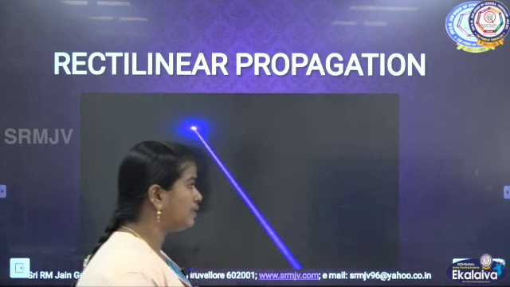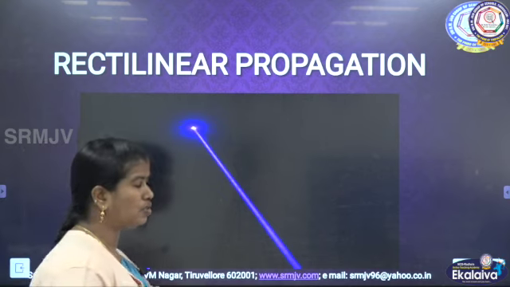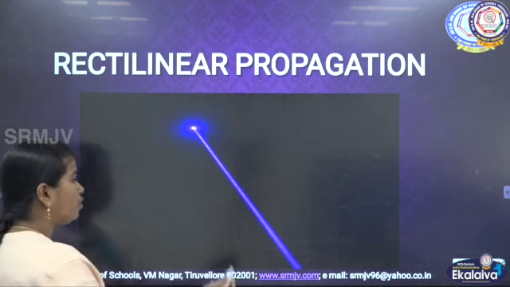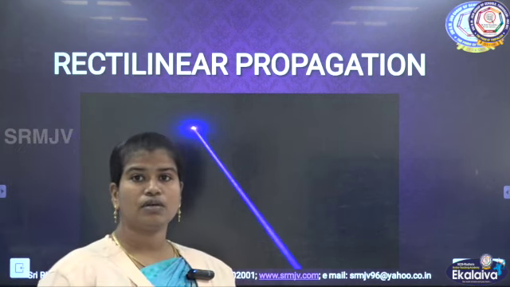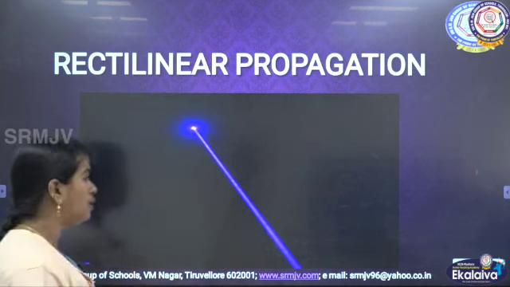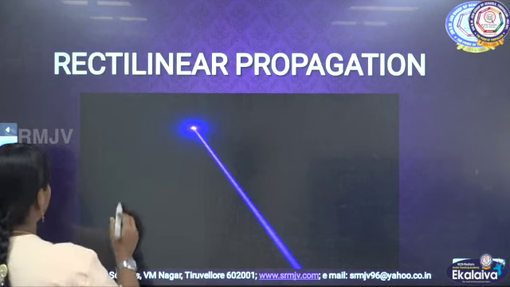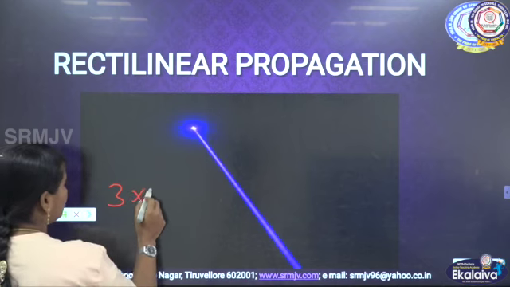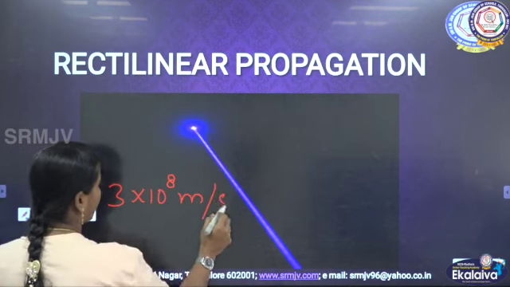Straight line, that is why we call it rectilinear propagation. The speed of light is around 3 lakh kilometres per second, and in metres we write it as 3 into 10 to the power of 8 metres per second.